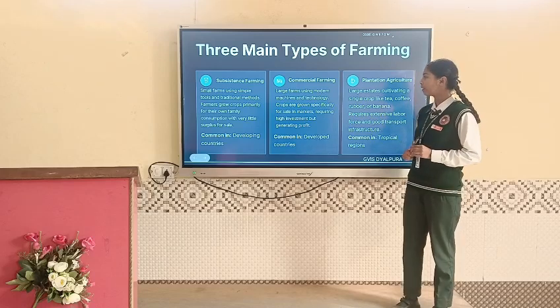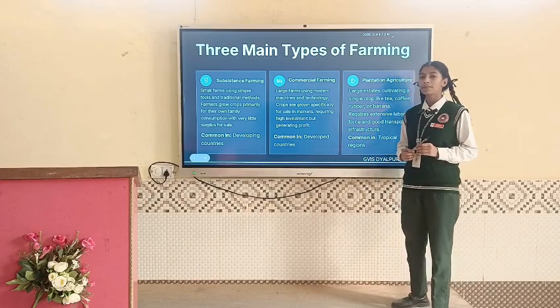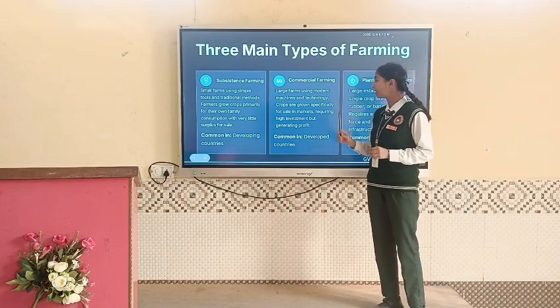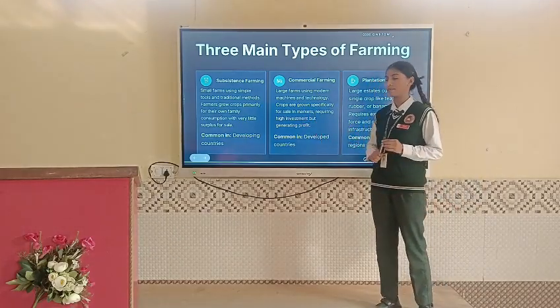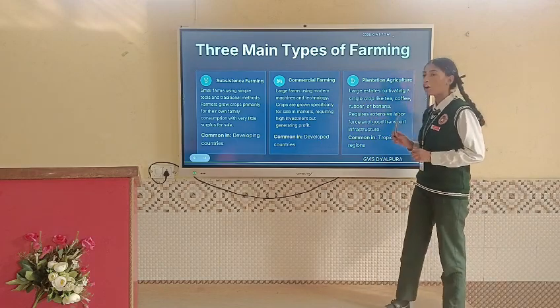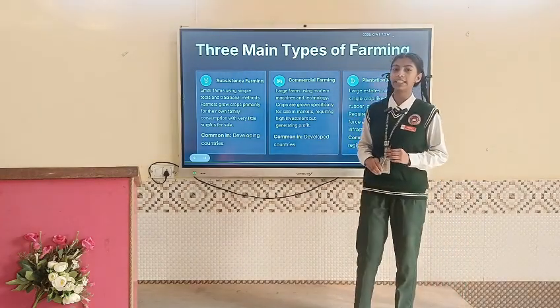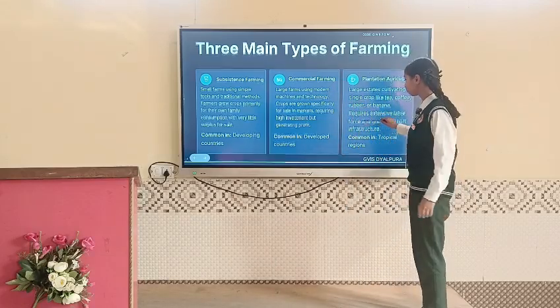In commercial farming, large farms use modern technology and machines. Crops that are mainly grown in this farming are for sale in market and require high investment. Last is plantation agriculture. The crops that are mainly grown in plantation agriculture are beverages like tea and coffee.